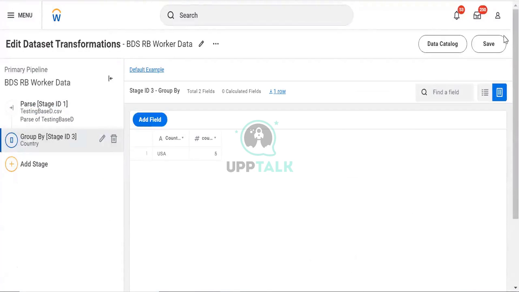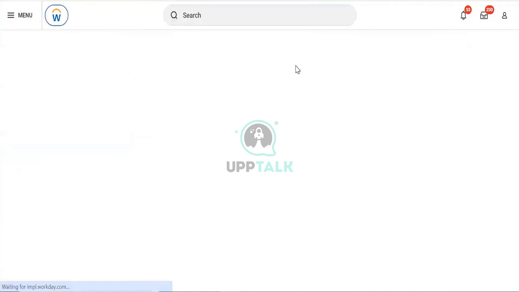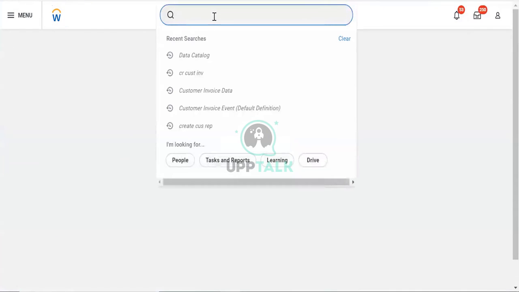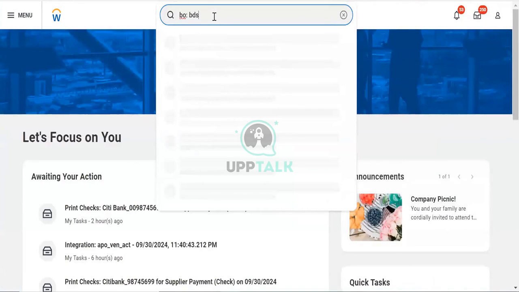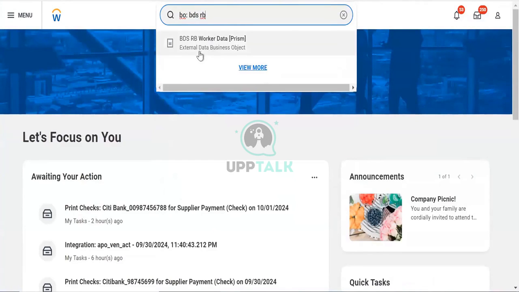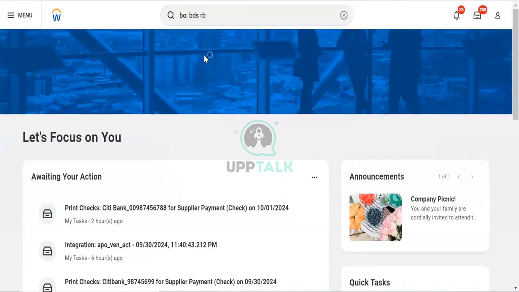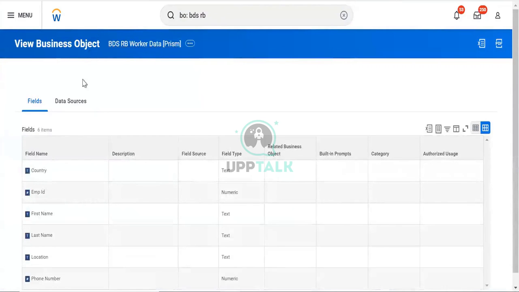Let me go to BDS. Let me show the business object BDS IB. See external data of business object. Whatever you created, it becomes a data source and a business object. The name of the business object and data source remain the same.